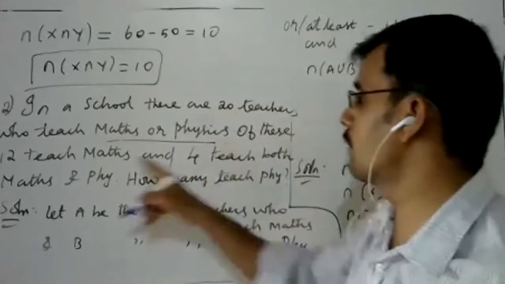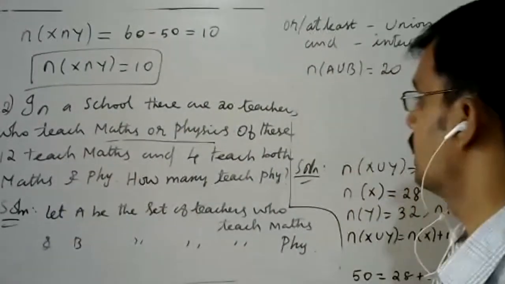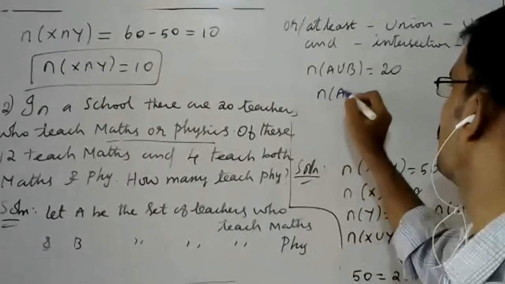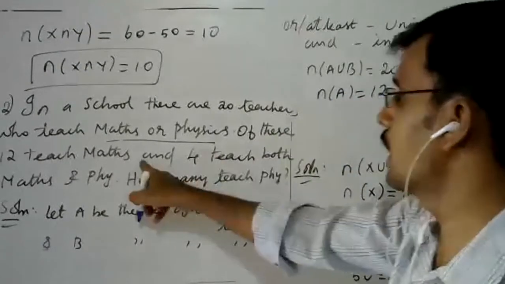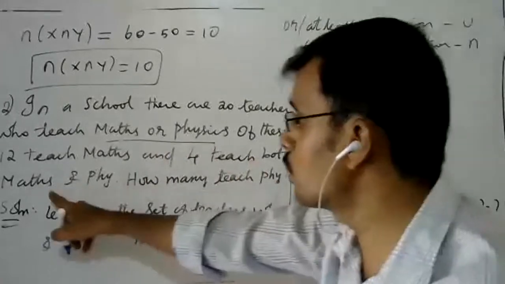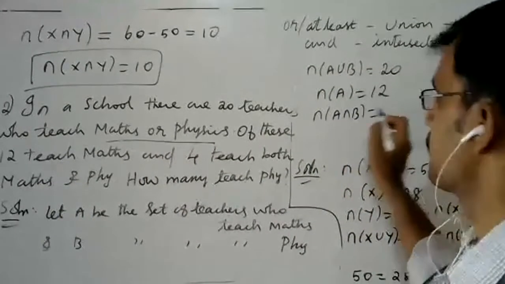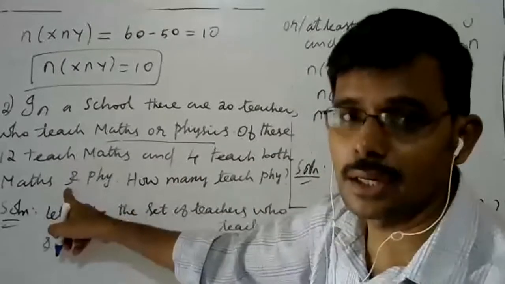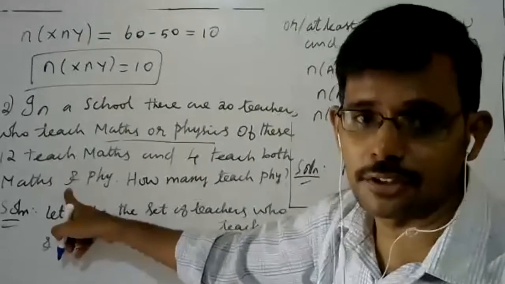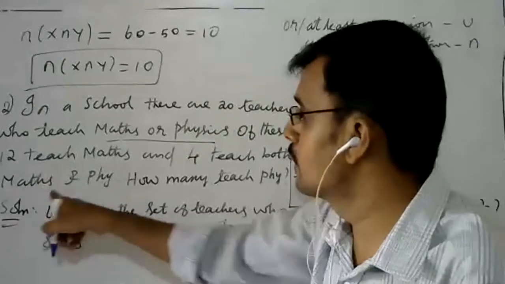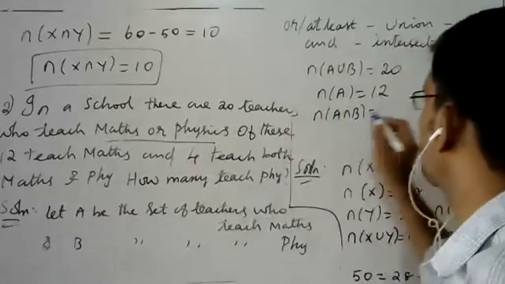Of this, 12 teach maths, that is n of A is 12. And 4 teach both maths and physics. Maths and physics means intersection, so n of A intersection B is 4.